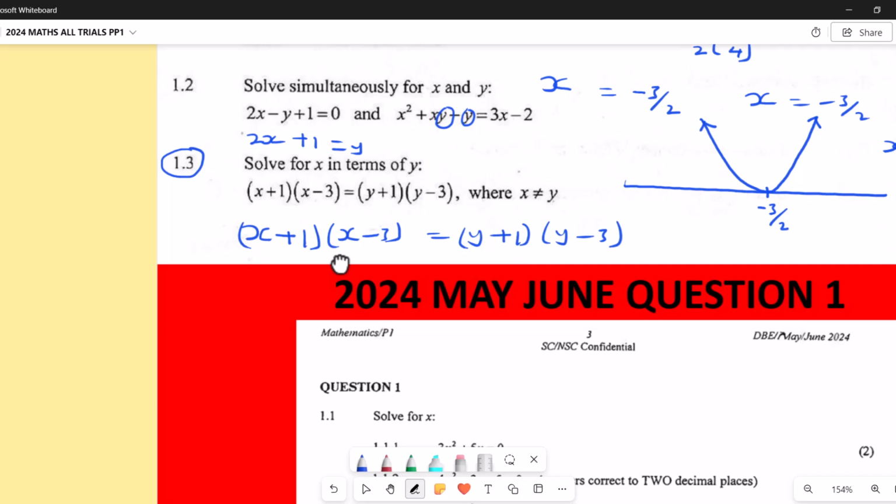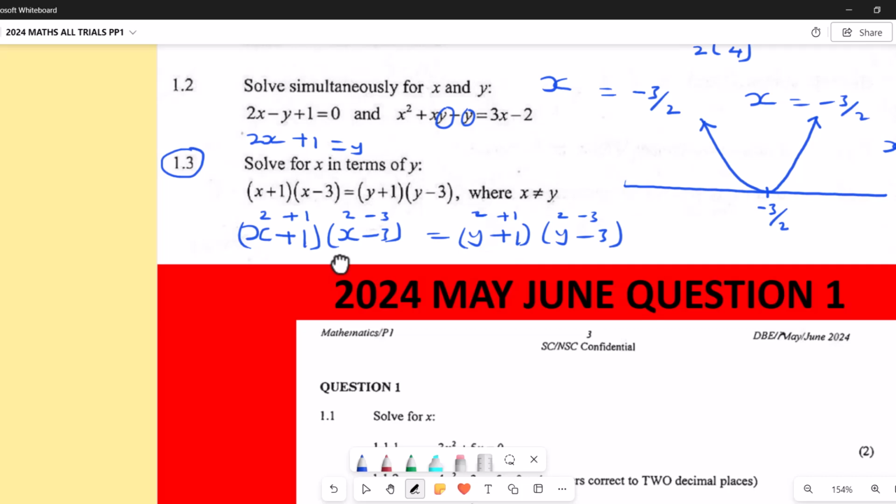For example, if x is 2, I'm going to have 2 plus 1, then 2 minus 3. Also here, 2 plus 1, then 2 minus 3. So you see, I get the same answer when x equals y.